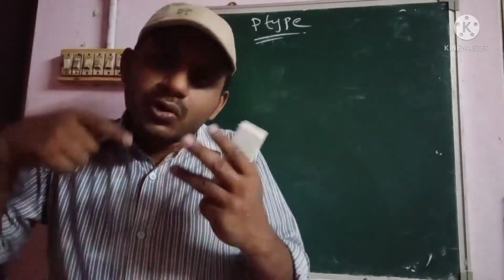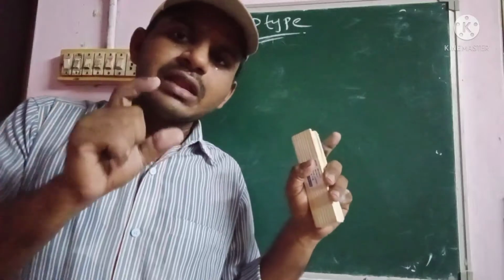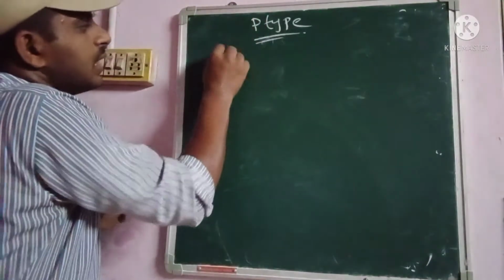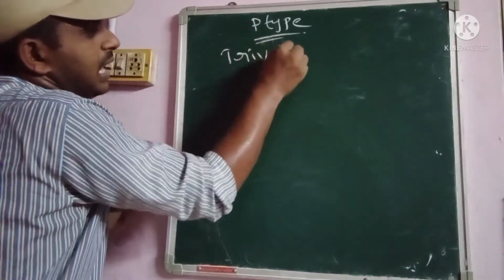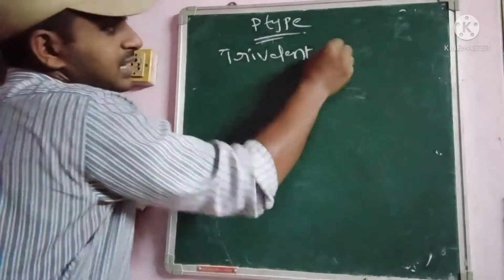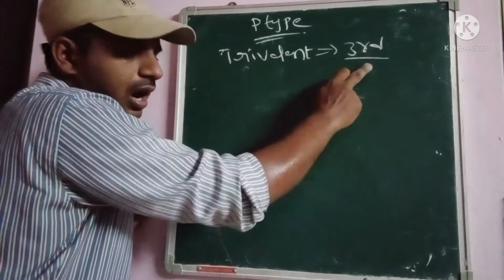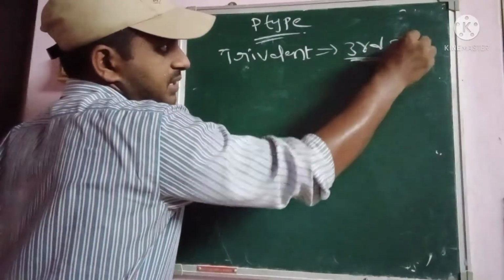Then only it is produced as a p-type semiconductor material. So trivalent, T-R-I-V-A-L-E-N-T, means third group of elements. Tri means third group of elements.